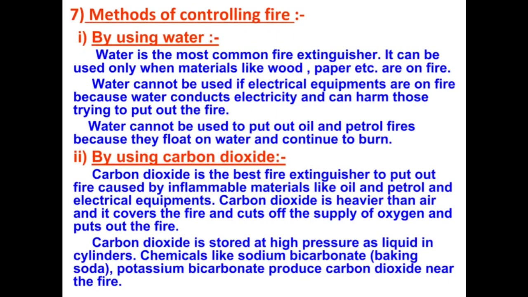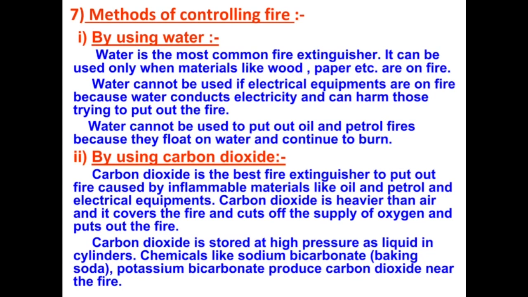Methods of controlling fire. Number 1. By using water. Water is the most common fire extinguisher. It can be used only when materials like wood, paper, etc. are on fire. Water cannot be used if electrical equipments are on fire because water conducts electricity and can harm those trying to put out the fire. Water cannot be used to put out oil and petrol fires because they float on water and continue to burn.